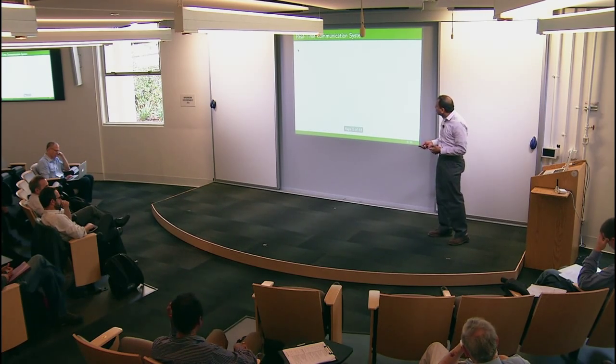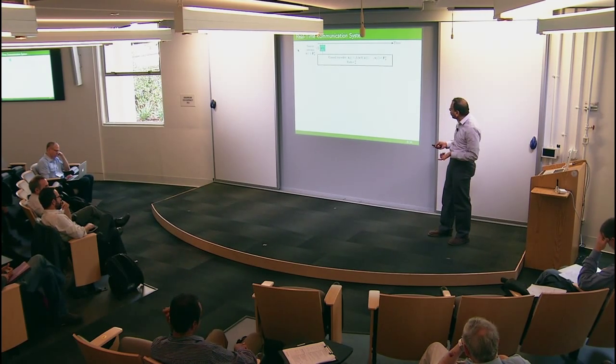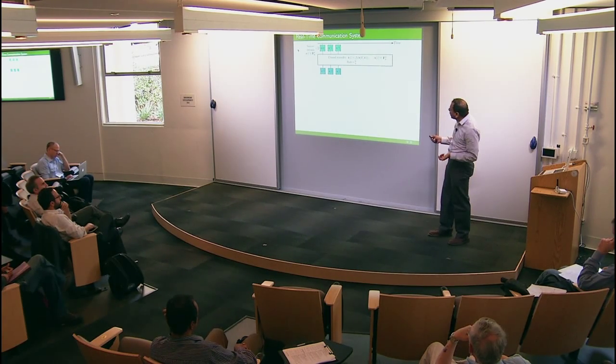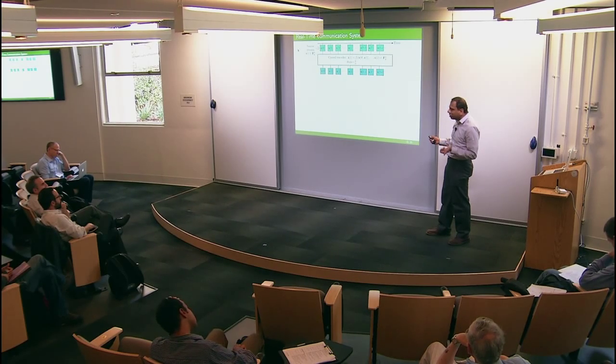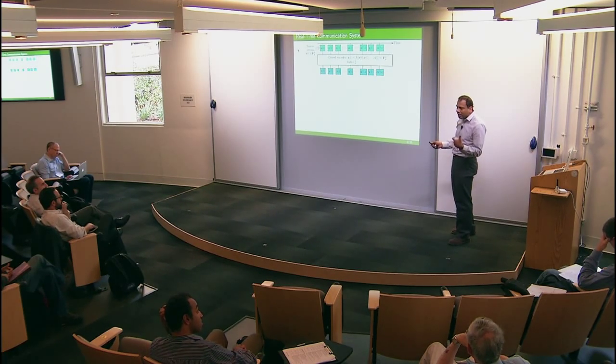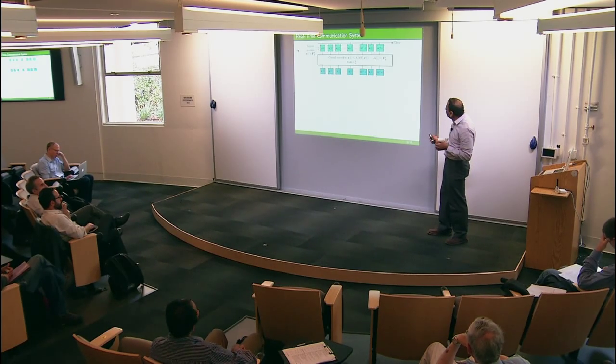So the abstraction that I will discuss in this talk is the following. We have basically, at each time, a source packet coming in to the encoder. So at time i, the source packet S_i comes in. We'll assume it consists of k symbols over some field F_q. The encoder must operate in a causal fashion. So at time i, it generates a channel packet x_i, which can depend on all the source packets up to and including time i, but not on the future ones. Okay, so it's a causal encoder. The channel packet will consist of n symbols, so the rate of the code is k by n.